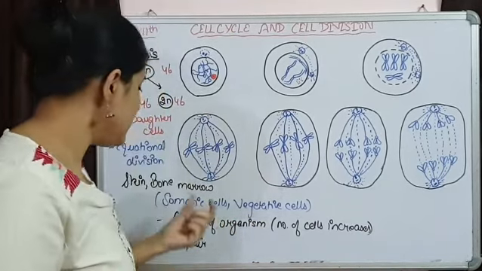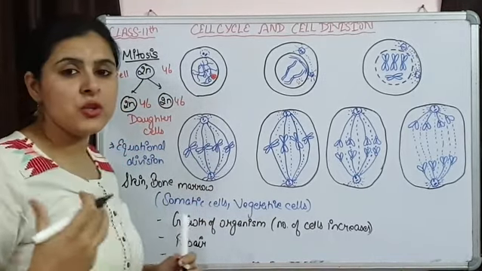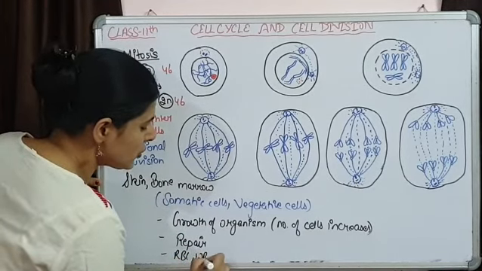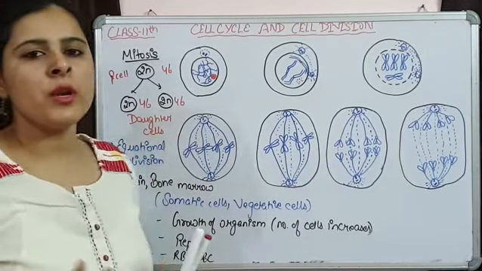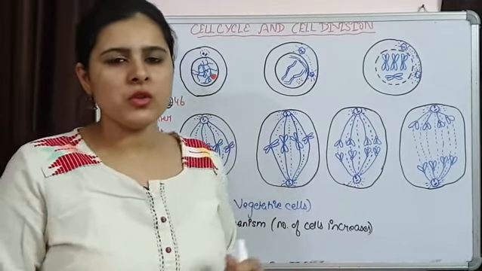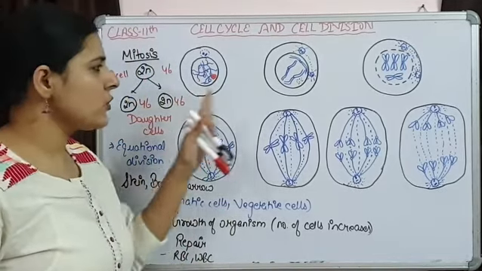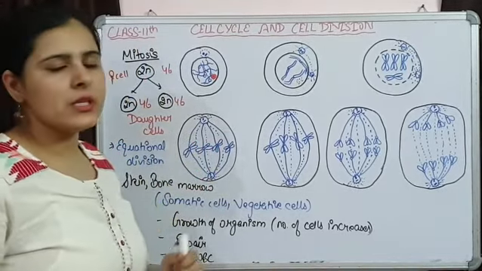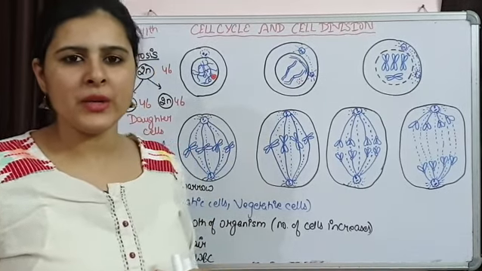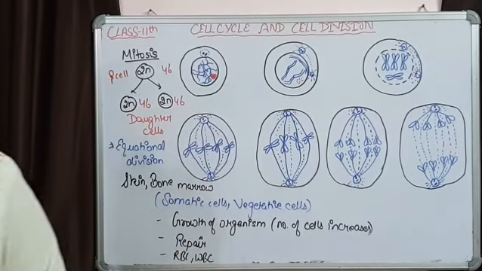As we saw in bone marrow, this mitotic division is responsible for formation of blood cells. RBCs, WBCs, they are going to be formed because of more and more mitosis that is taking place in bone marrow. So there are lots of functions of bone marrow, lots of significance. So today we are going to discuss this mitotic division in detail, what are the different stages that are occurring in mitotic division and how this division is taking place.